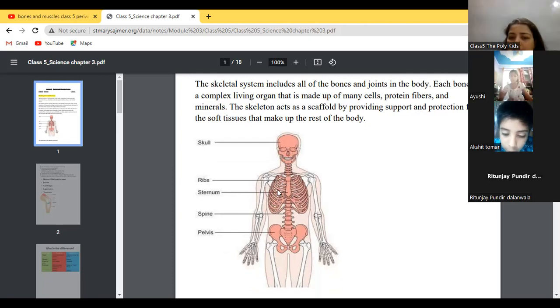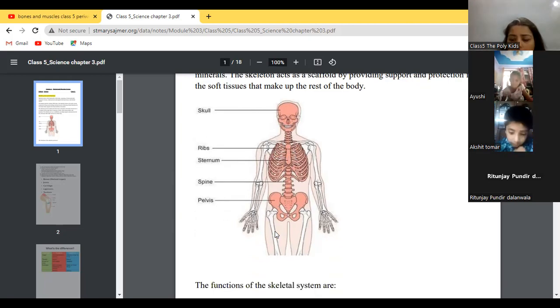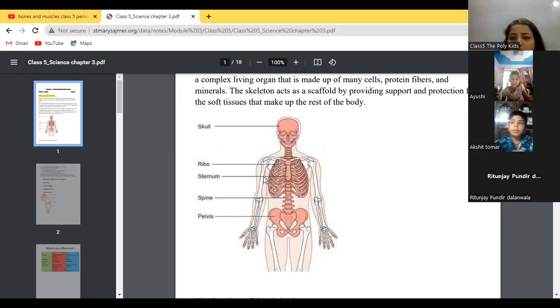These are ribs, and this middle part is the sternum. These are spines. This is our pelvis. These all are bones, you know. You can see the partition here. These partitions between the bones are called joints.